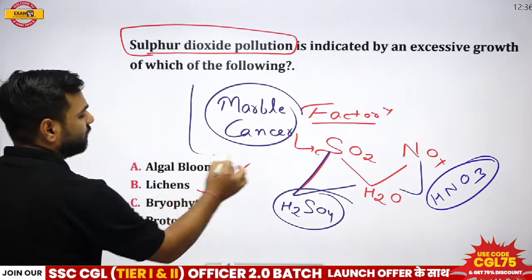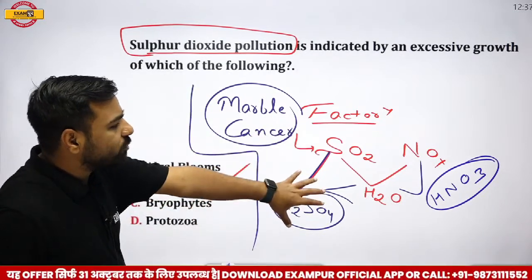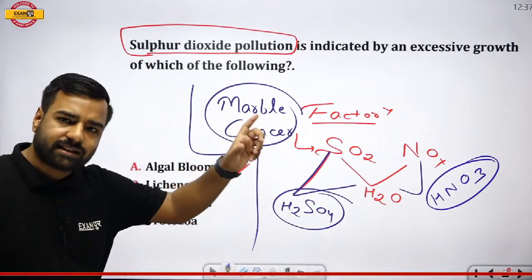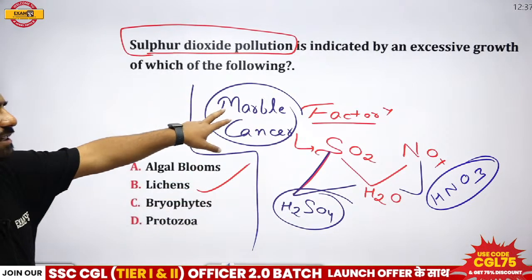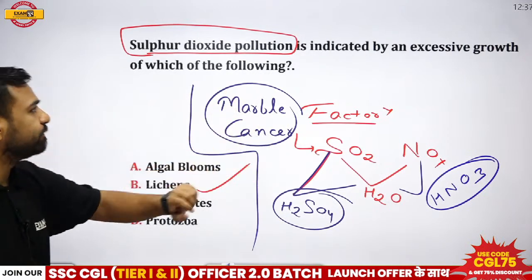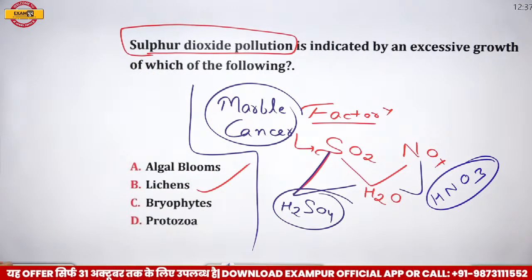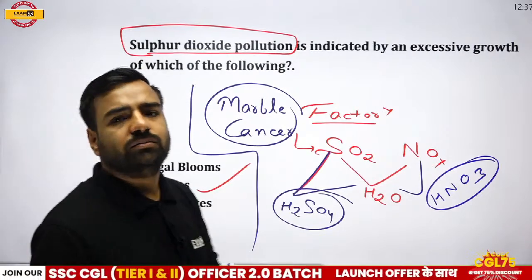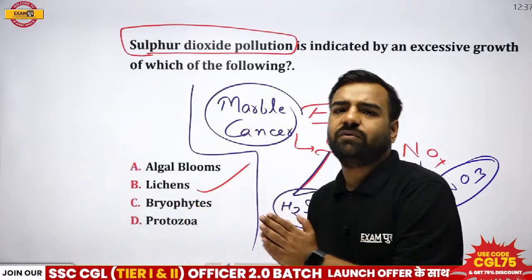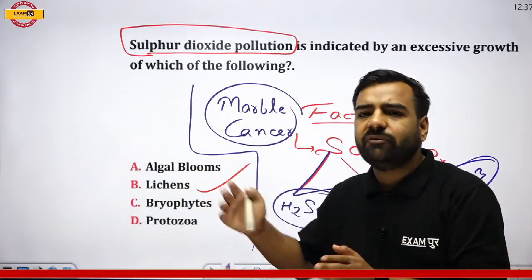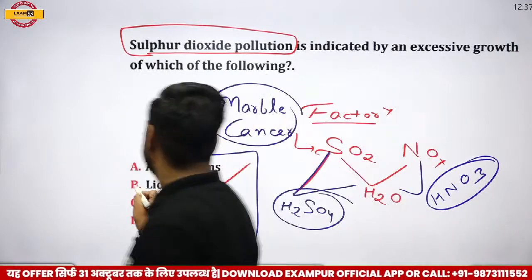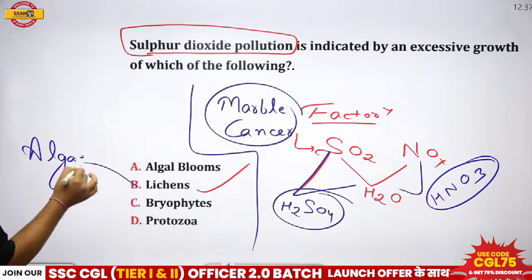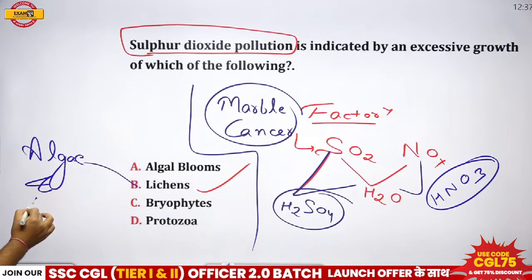So here, please remember, SO2 and NOx are the main factors of acid rain. It is asked in the examination. Marble cancer is related to acid rain. Sulfur dioxide pollution is indicated by the excessive growth of lichens. It is actually a combination of algae and fungi. These lichens, I'll write here. This is from the bio part actually. It lies between algae and fungi.